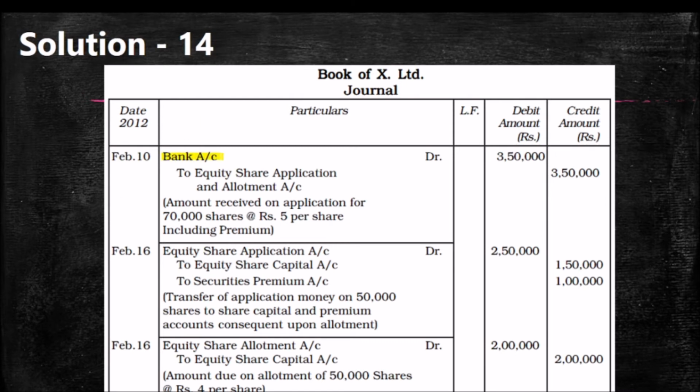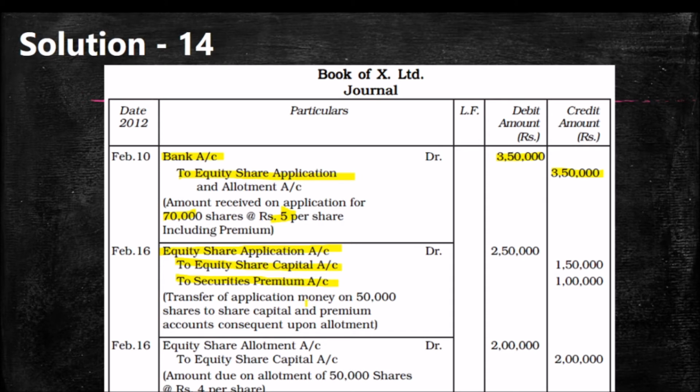First entry will be bank account debit to equity share application, 3,50,000, 70,000 into 5. Second entry, equity share application account debit to equity share capital and securities premium. We can combine the rejection and the pro rata allotment, but it is written separately, so we have to be very careful.